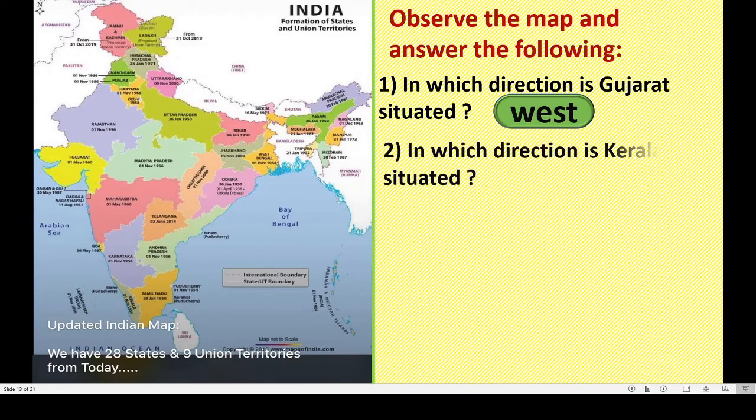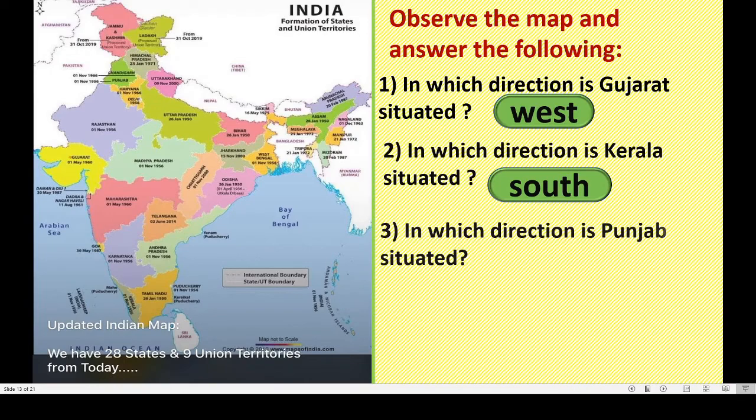Now, next question is, in which direction is Kerala situated? Kerala, see here, the red dot here, down. Can you see this? In which direction is Kerala situated? Yes, very good. This is nothing but south.